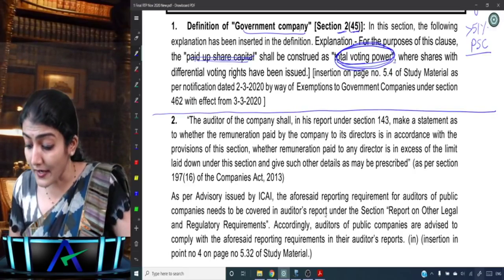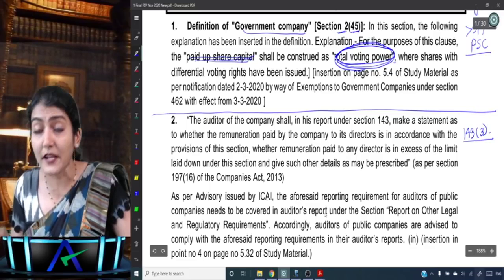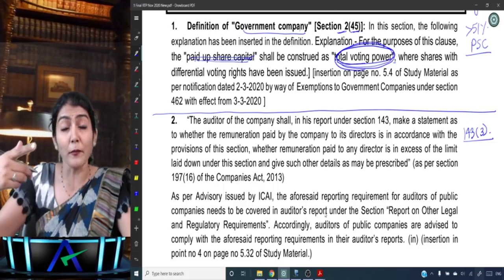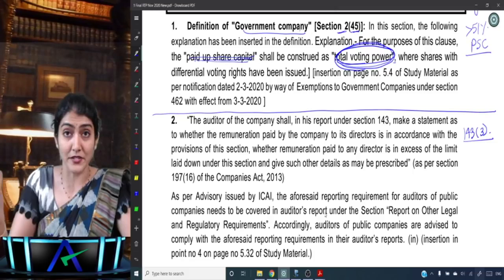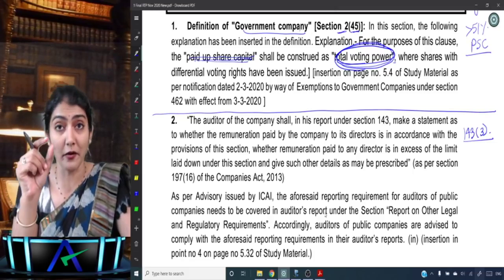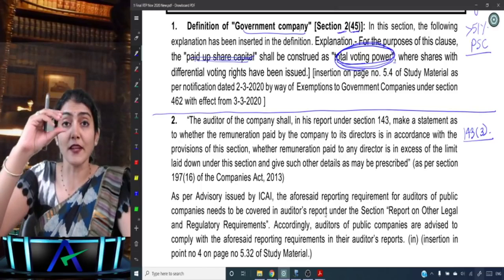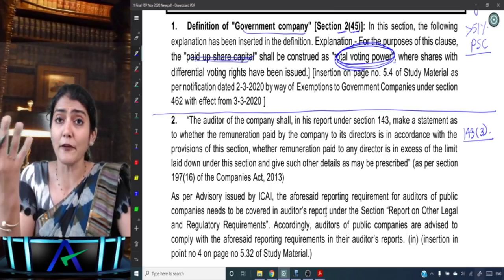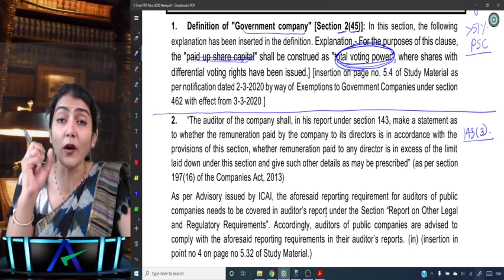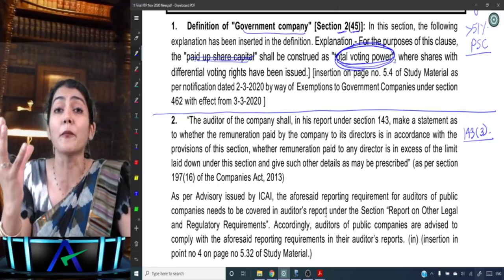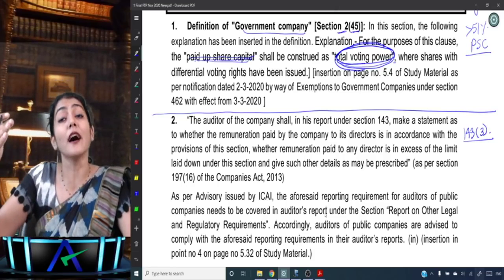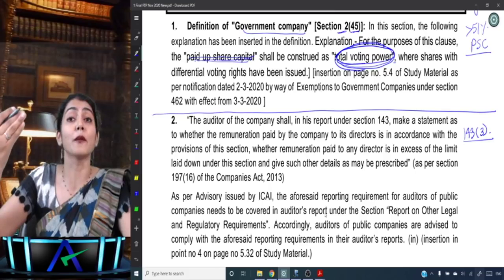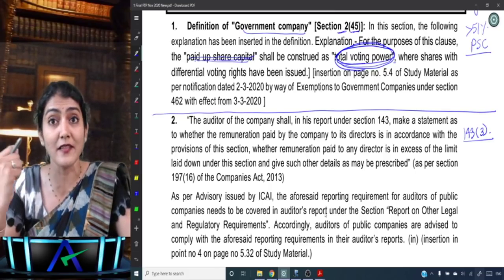The second one is regarding Section 143 sub-section 3 of the Companies Act, the duty as to reporting on other legal and regulatory requirements. In our audit report of SA 700, we have the title, addressee, opinion, basis for opinion, going concern, key audit matters if any, then management's responsibility, auditor's responsibility, and then other reporting responsibilities, reporting on other legal and regulatory requirements. Here we say under 143(11) matters have been reported as an annexure to the audit report, that is the CARO matters.